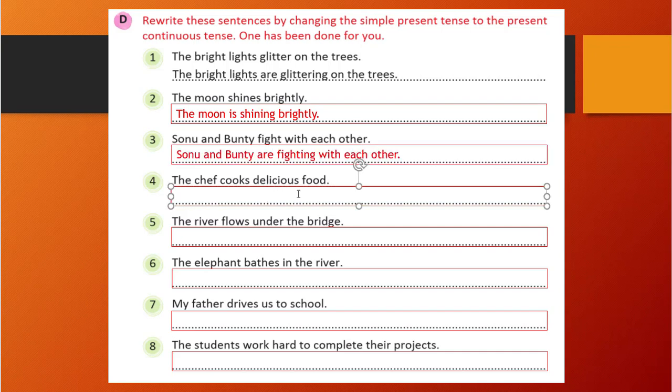The chef cooks delicious food, right? So if we are going to write in a continuous tense, it means the chef is cooking now. So the chef is cooking delicious food. That will be the correct one.